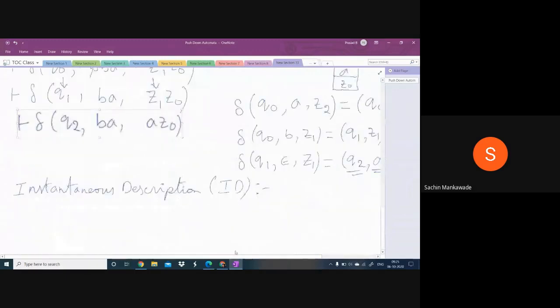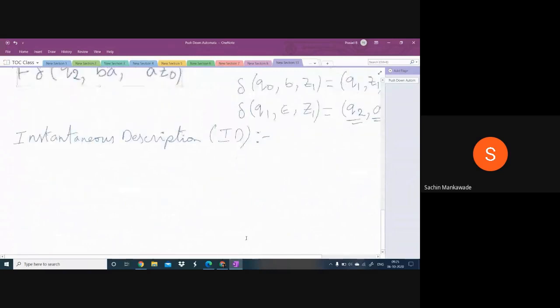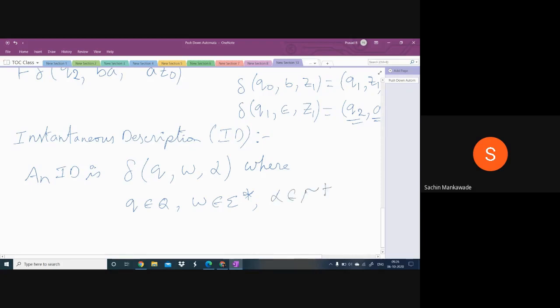Simply, an ID is, guys, take this heading, del of Q comma W comma alpha. With an ID, you will know the present situation of the machine. So what is the state? What is the input string? And what are the symbols in the stack from top to bottom?